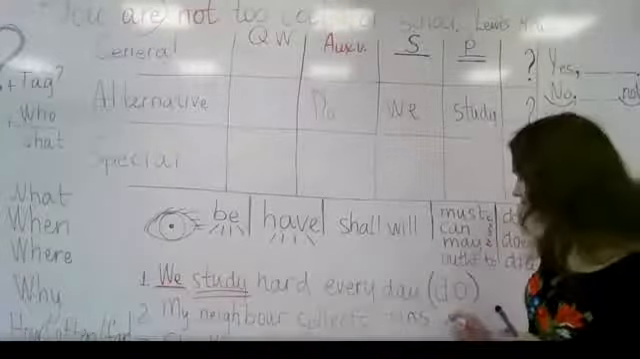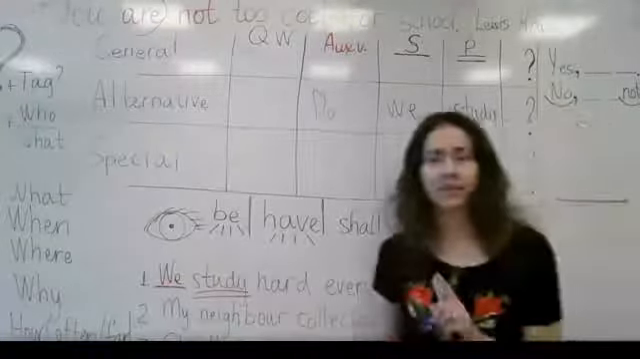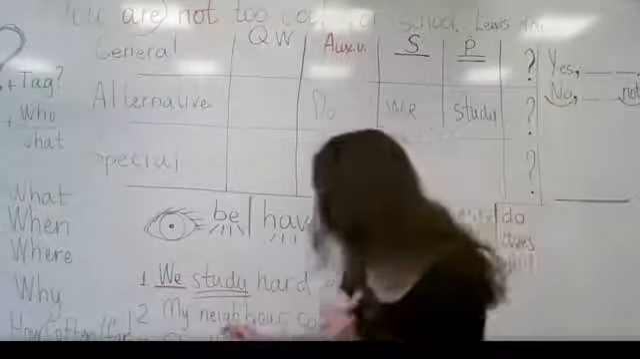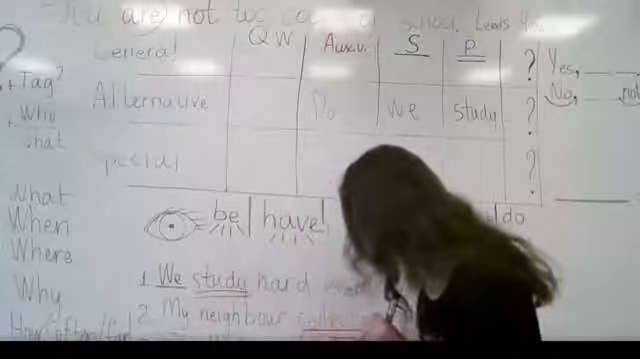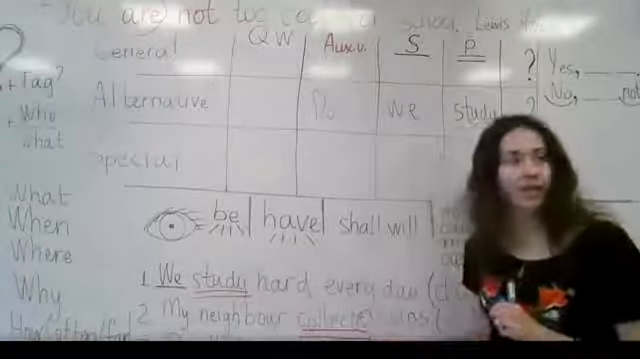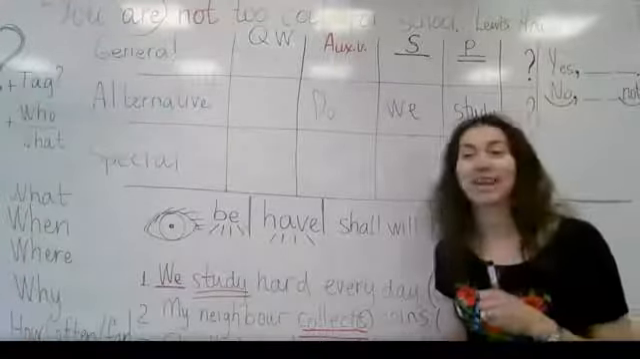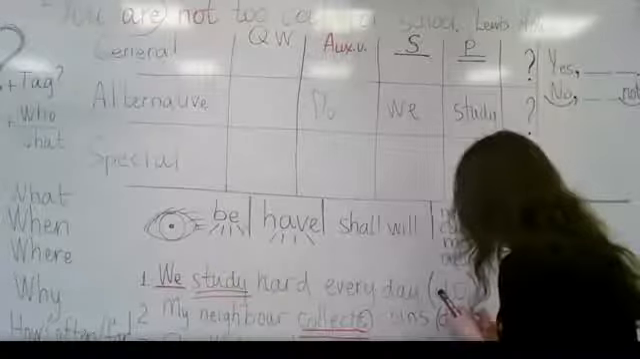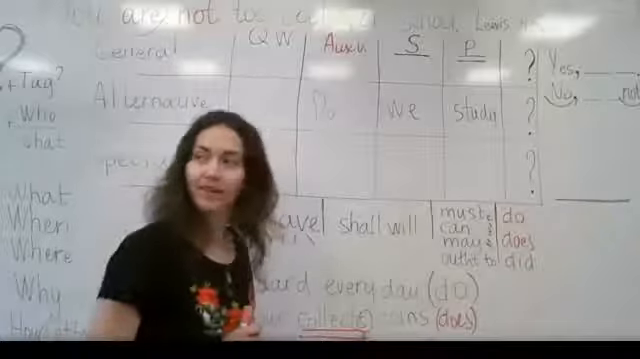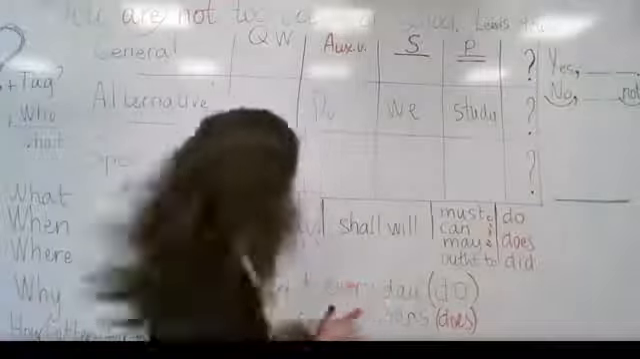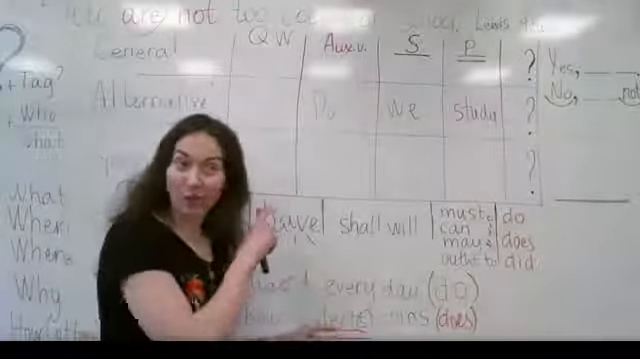My neighbor collects coins. We have to pay attention to the verb. Yeah, we have this verb. If you see this ending, what is the auxiliary verb? Tell me. Does. Yep, you're right. We have does. But do you remember what happens to this S? Tell me. Yes, it disappears. You're right. So don't forget that when we are going to make this question.